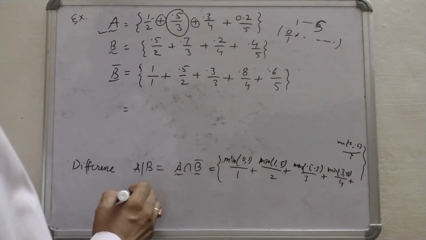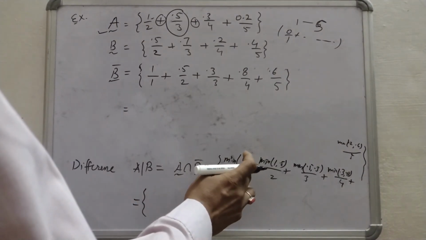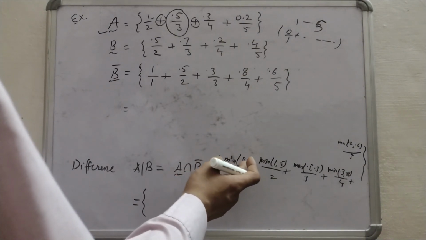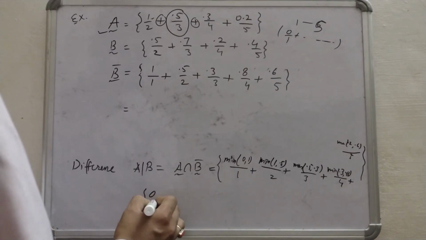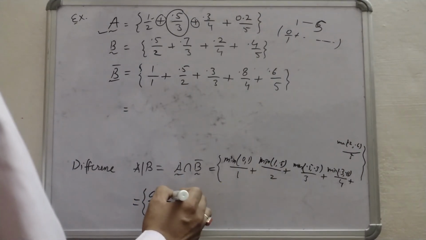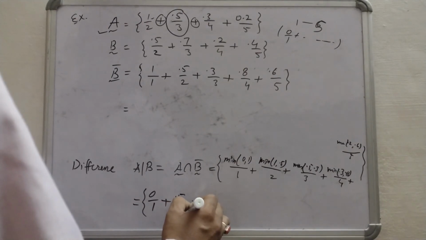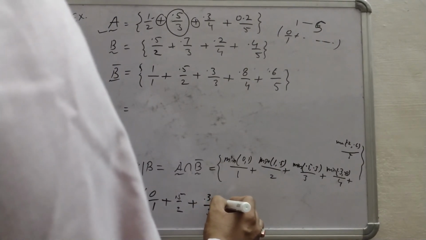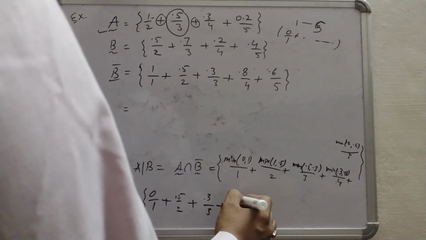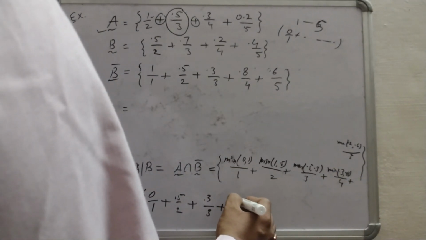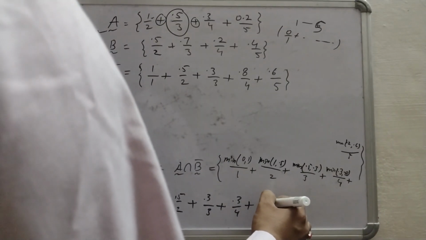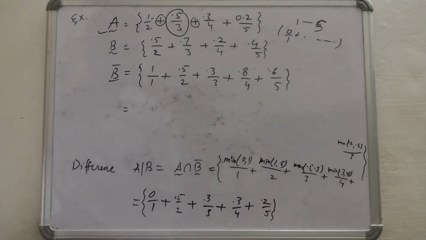So what do we get here? This first term is 0. It is up to you, you can skip this term, or if you want, you can write 0 upon 1 plus 0.5 upon 2 plus 0.3 upon 3 plus, again minimum, 0.3 upon 4 plus 0.2 upon 5. So in this way we can calculate A difference B.